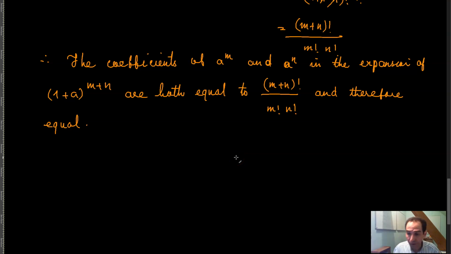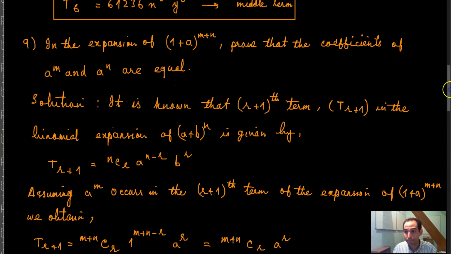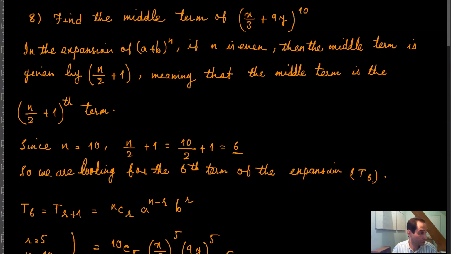Now, the next question is question number 10. Okay, so question number 10, we have basically the coefficients of the r minus 1th term, rth term, and r plus 1th terms in the expansion of (x plus 1) raised to the power n are in the ratio 1 to 3 to 5. You want to find n and r.